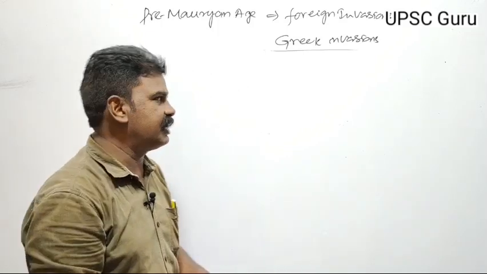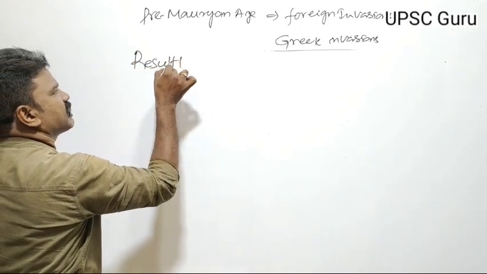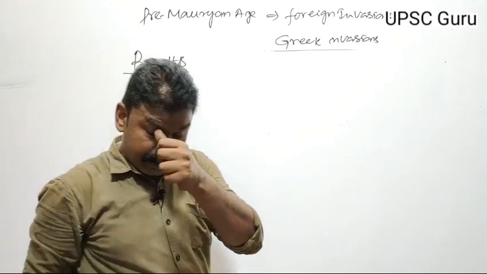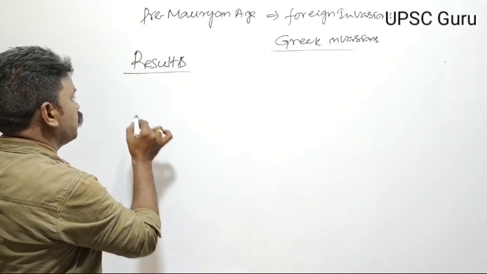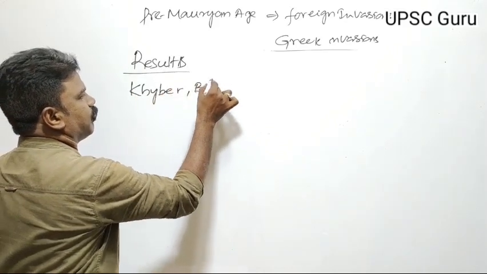Next, coming to the results or impact of the Alexander invasion. He discovered a route through the Khyber-Bolan passes.